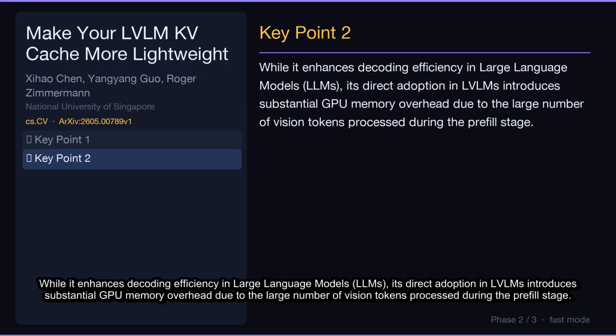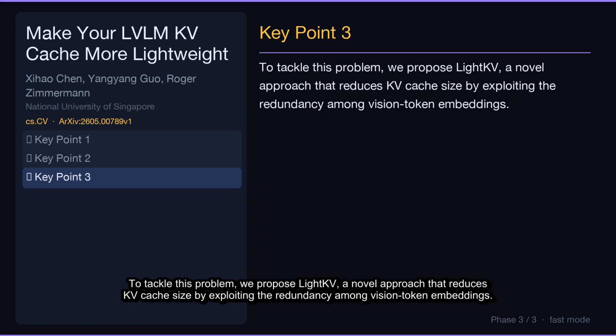While it enhances decoding efficiency in large language models, LLMs, its direct adoption in LVLMs introduces substantial GPU memory overhead due to the large number of vision tokens processed during the prefill stage. To tackle this problem, we propose LightKV, a novel approach that reduces KV cache size by exploiting the redundancy among